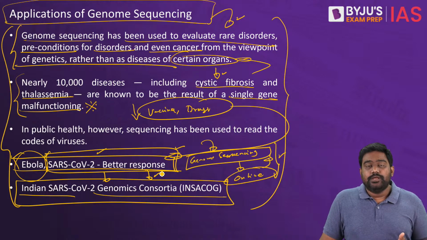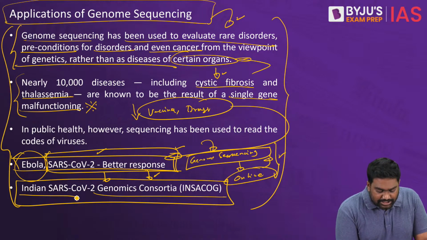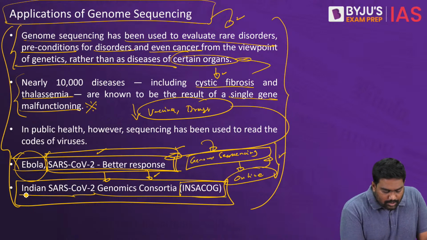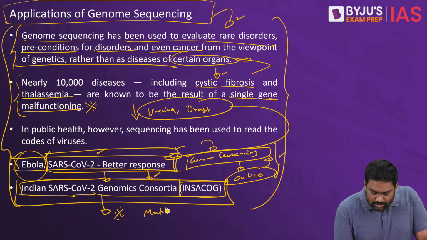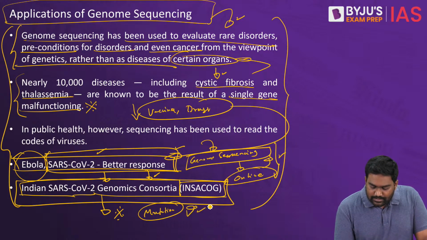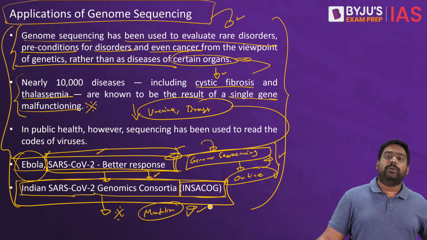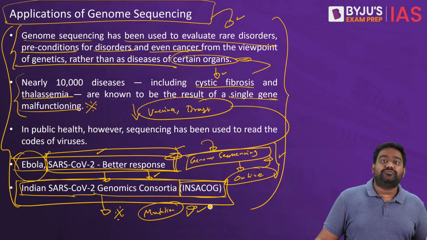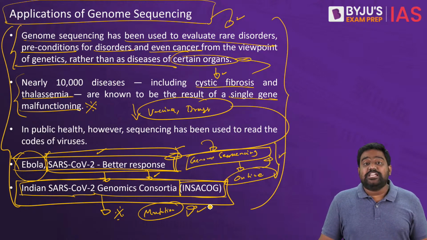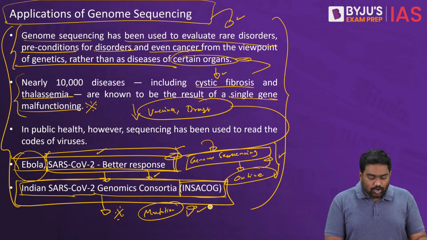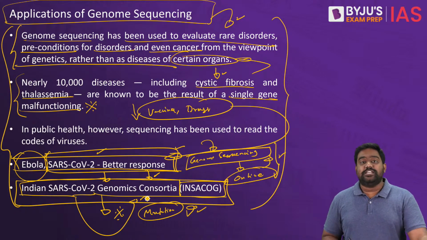with the pandemic. India also has set up an initiative called INSACOG, or Indian SARS coronavirus 2 Genomics Consortia, to understand the mutations that the coronavirus is undergoing. Right? Every few weeks we are seeing new variants coming up, posing different degrees of threat. So we need to constantly track the threat from the pandemic. So genome sequencing is critical here. And India also is a leader in the field of genome sequencing.